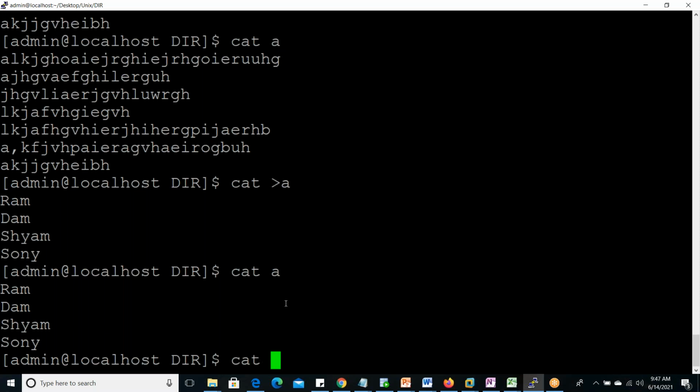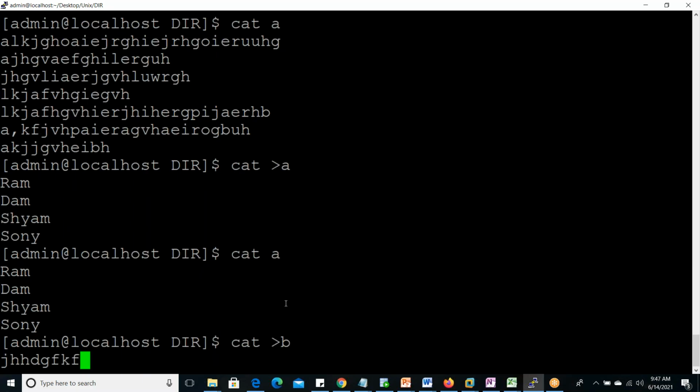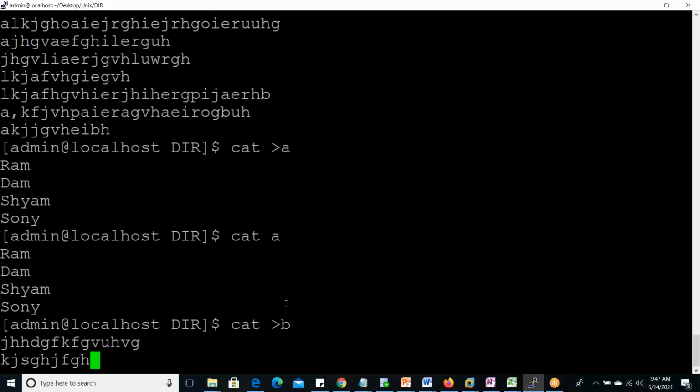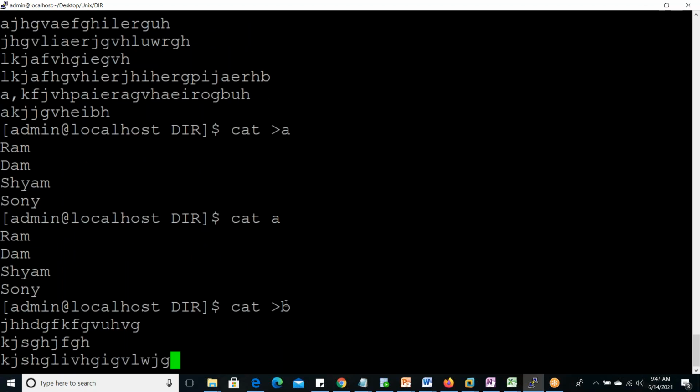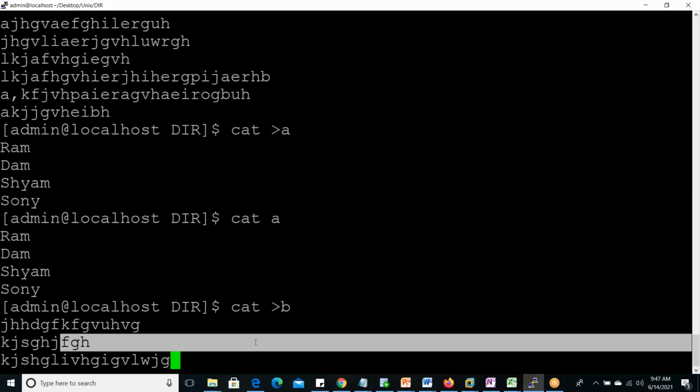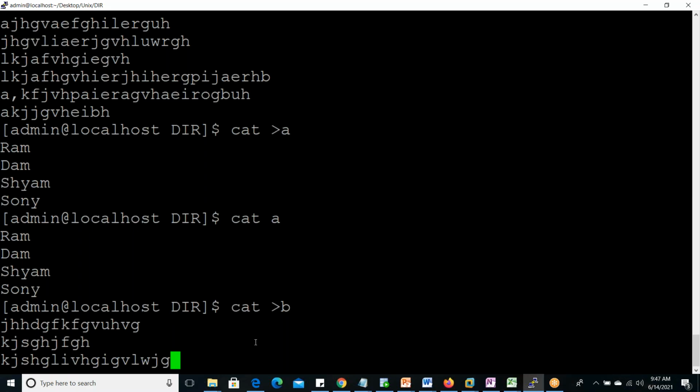Okay, now with cat, another file we can create: B. Write some content here, write some content, write some content. Now we observe that in the first line or second line, a previous line, we made some mistake. We can try to go there using the arrow keys. Up arrow, not going. Down arrow, no. Left arrow, no. Right arrow, no. So how will you do it?